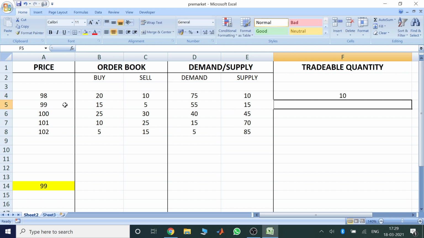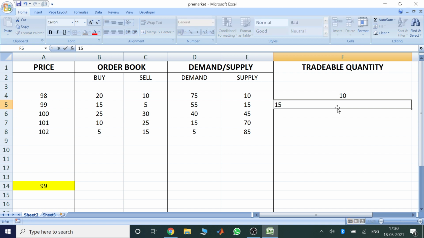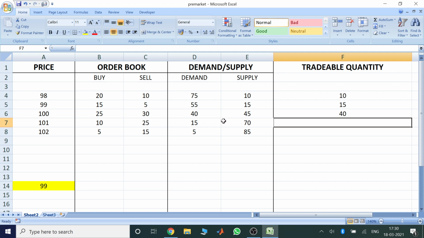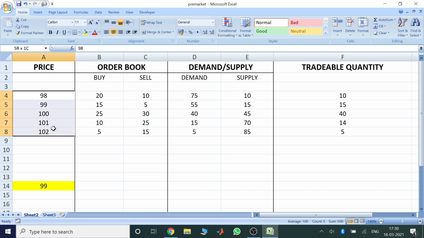Similarly, the tradable quantity at 99: there are 55 buyers at 99 and 15 sellers at 99. So after these 15 sellers sell their respective shares, there wouldn't be any more sellers available to satisfy this demand. So again here the tradable quantity would be 15. Similarly here it would be 40, same logic, and here it would be 15, and here it would be 5. So these are the tradable quantities at these prices.